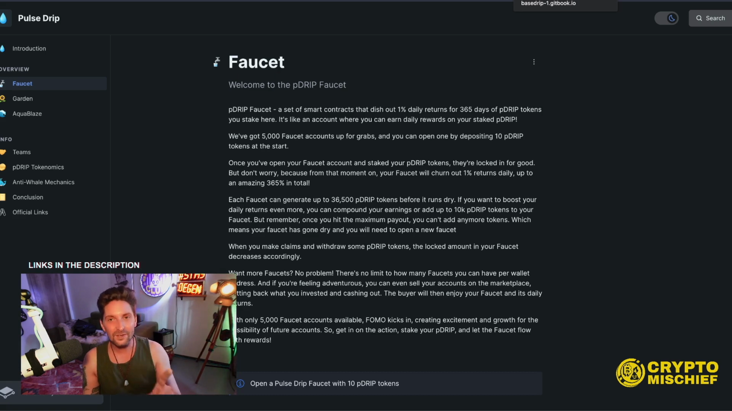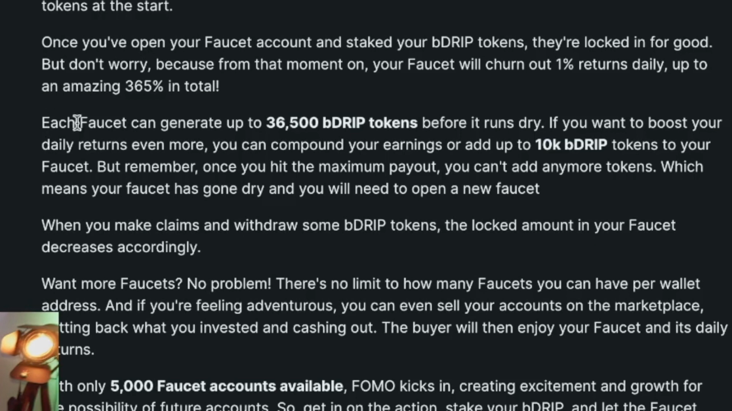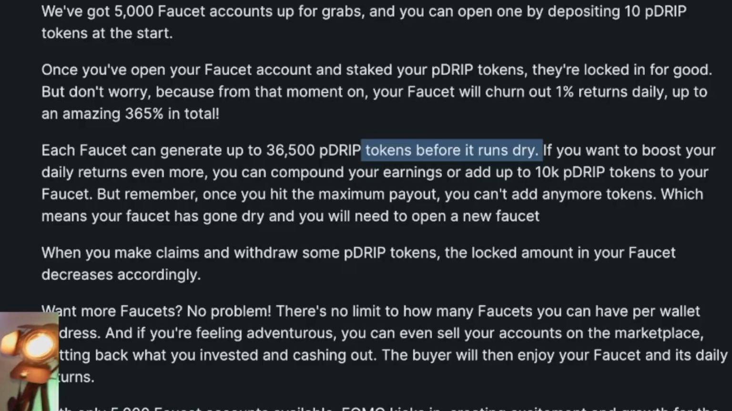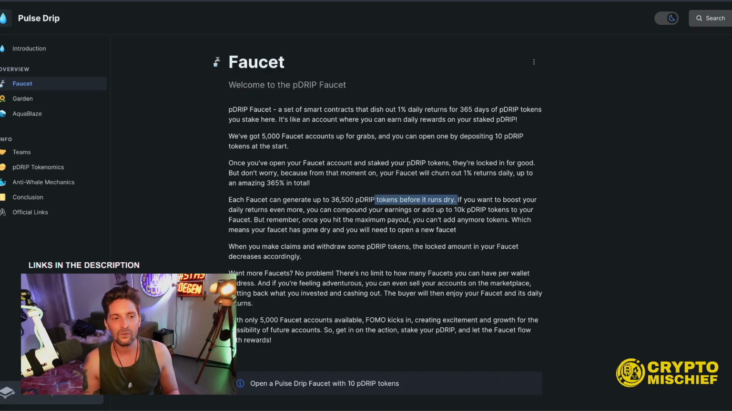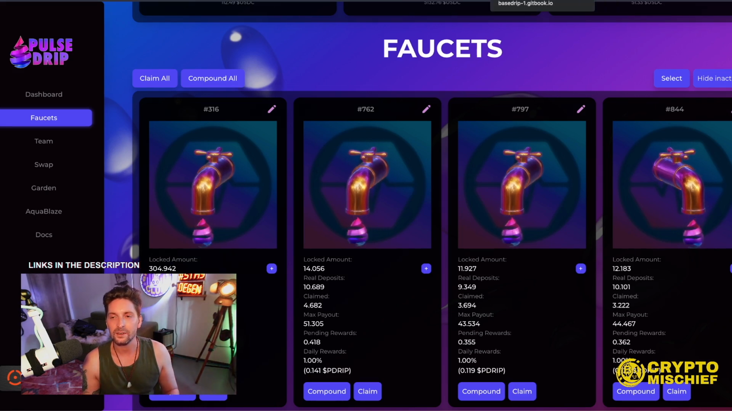So that was the first issue why I decided not to go in, because you could have at least spent a little bit of time to change the wording. Pulse-Drip: each faucet can generate up to 36,500 P-Drip tokens before it runs dry. Base-Drip: each faucet can generate up to 36,500 B-Drip tokens before it runs dry. So they've copy-pasted the docs without much change. For me, that's not bullish, right? What Pulse-Drip did was make an innovative platform, changing up some of the key flaws that we saw in the Drip network. And it seems that what Base-Drip have done is just attempted to copy-paste it.